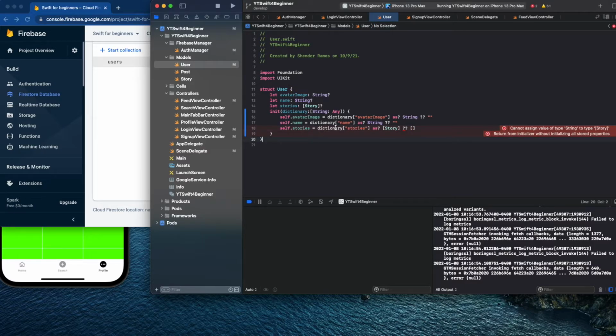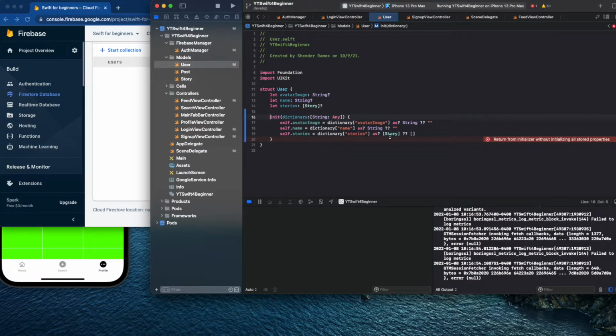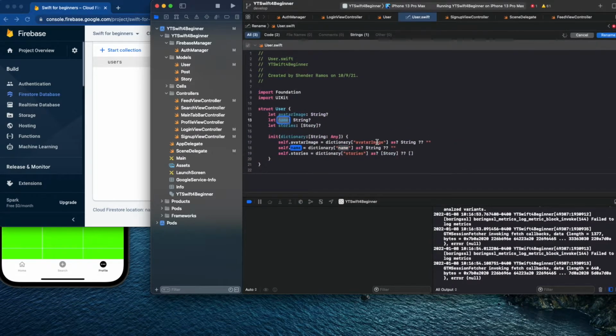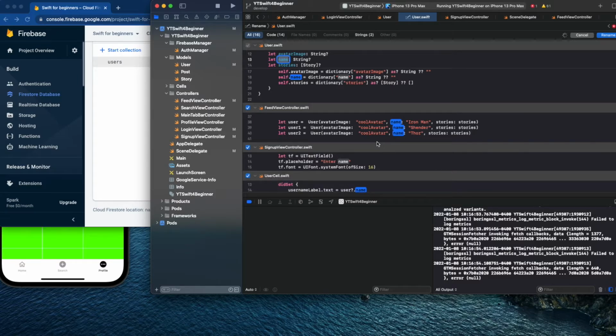So what this is saying, hey, whenever you initialize this, give me an array of stories, so a list of story, right? And if it's nothing there, then just give me an empty array. This means an empty array, this means an empty string. If it was for like an int or double, you put double here, and then you put a number. So okay, let's rename this to username. Yeah, everywhere. Username. Boom.